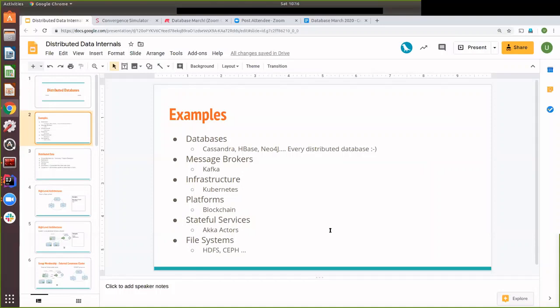But there are other components, starting from infrastructure components like Kubernetes and etcd, or message brokers like Kafka, file systems like Ceph and HDFS, and even actor systems like Akka, which provide stuff like clustering and Akka persistence. A lot of building blocks of these systems are exactly the same.